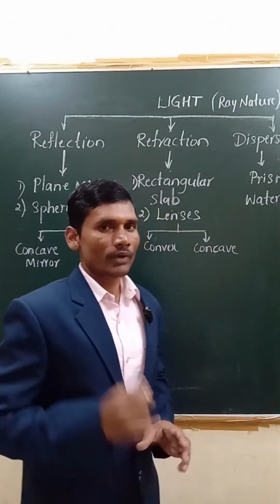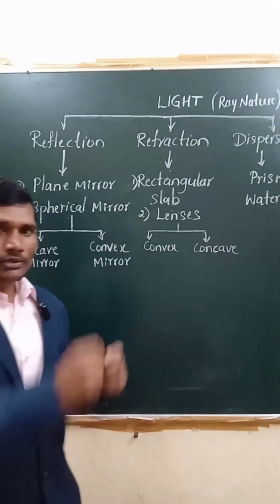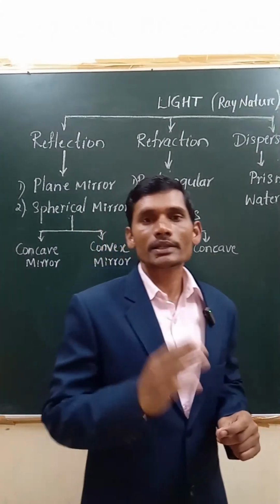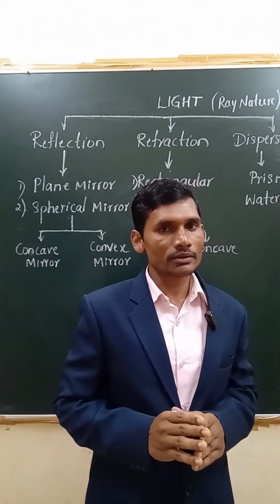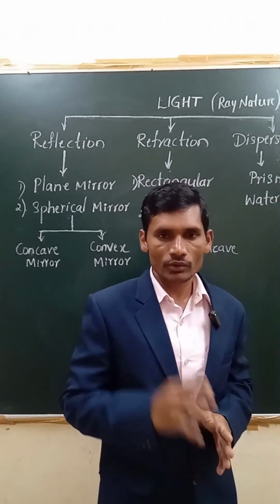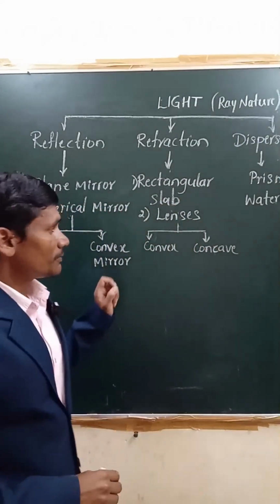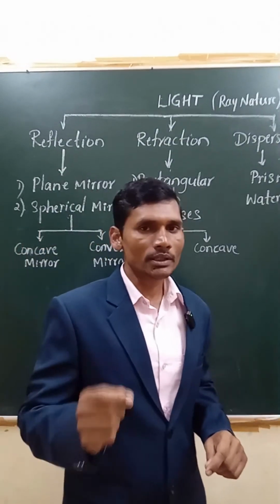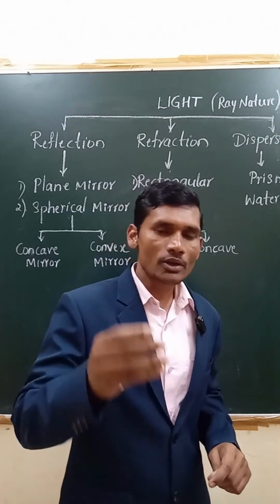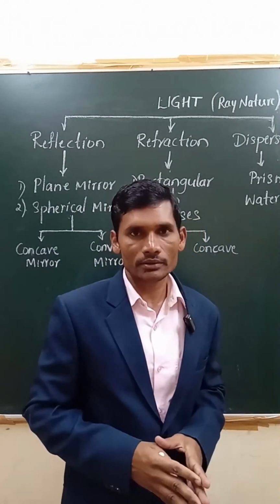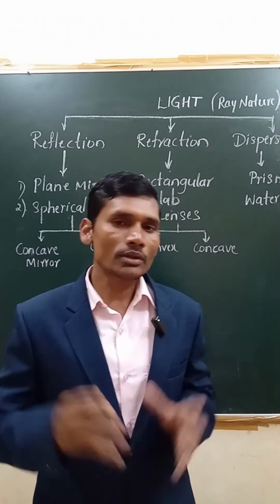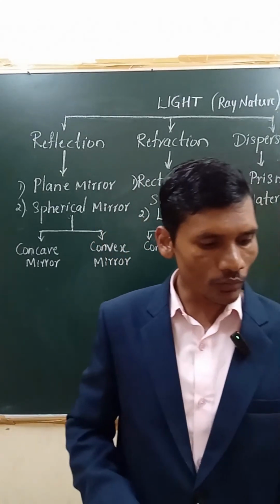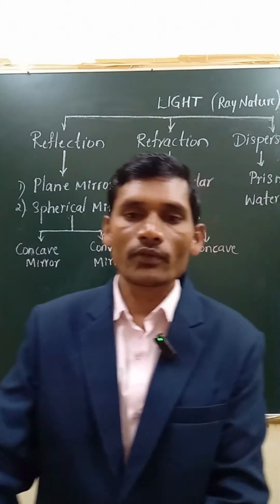Coming to the ray nature of light, ray nature means we are just considering that light moves in the form of rays. Rays of light we say, right? In that form we are going to study. Now, coming to the property of light, if you consider, light always travels in a straight line. This you already studied in your previous classes, right? Light always travels in a straight line, right?